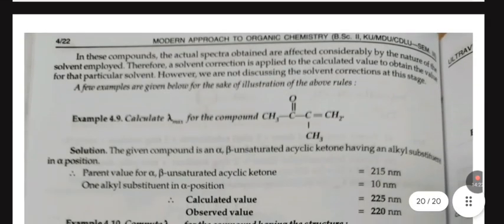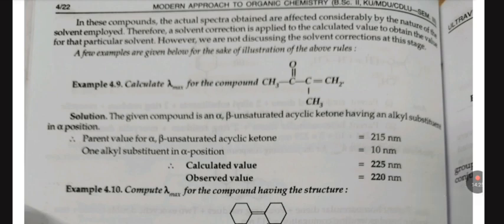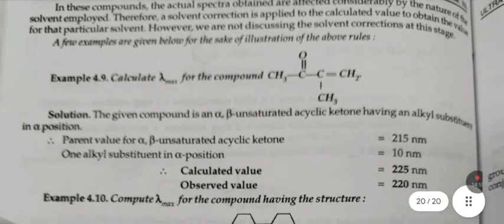In these compounds, the actual spectra obtained are affected considerably by the nature of solvent employed. Therefore, a solvent correction is applied to the calculated value to obtain the value for the parent solvent. However, we are not discussing the solvent correction at this stage. A few examples are given below for the sake of elucidation of above rules.